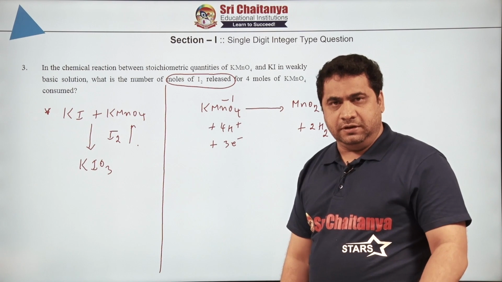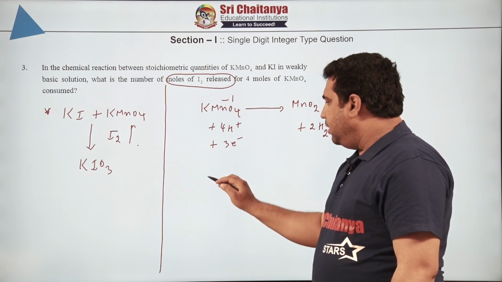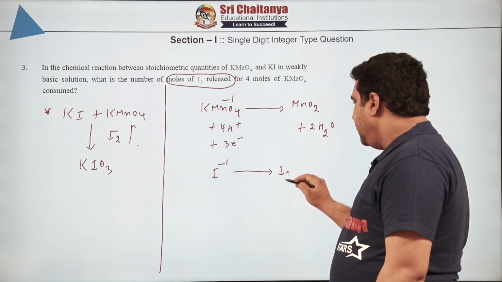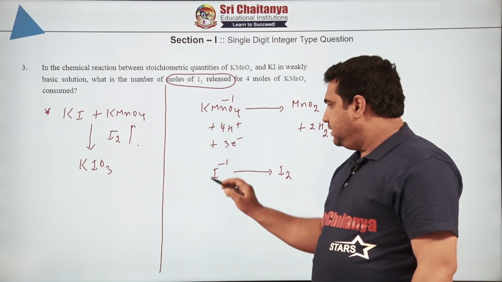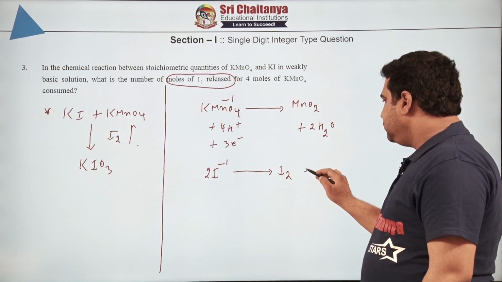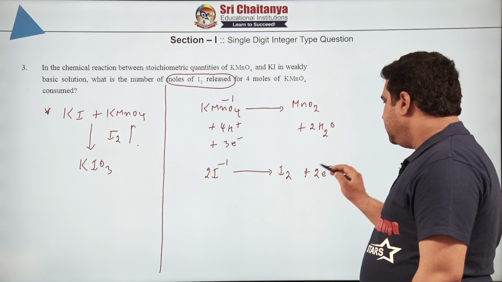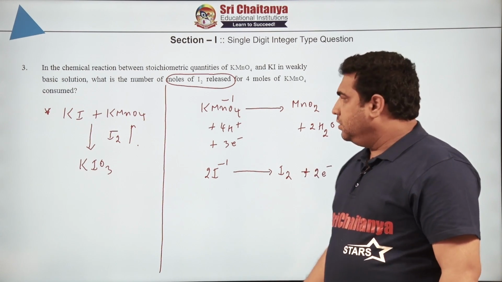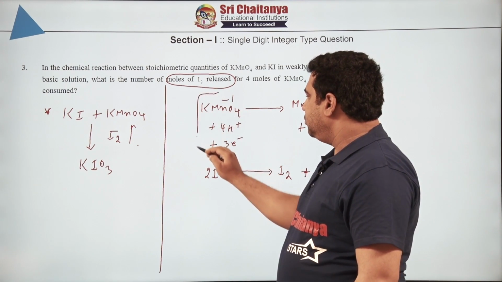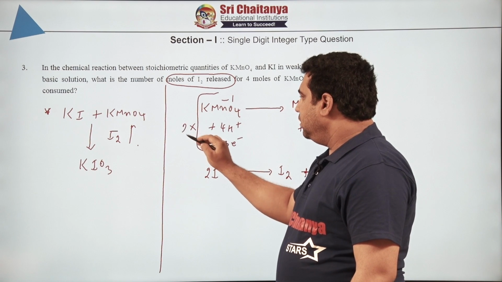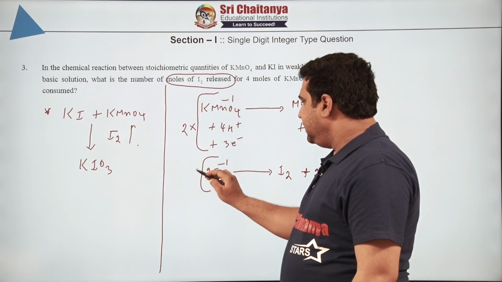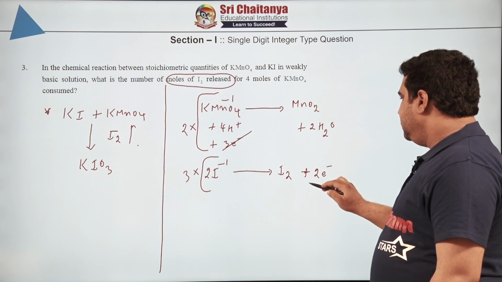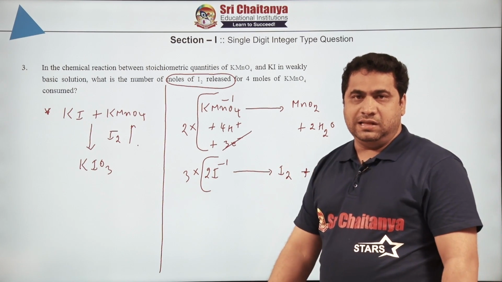This becomes equation 1. Then what about iodine? So iodide I- is getting converted into what element? I2. For balancing you can write here 2, and here what is released? 2 electrons are released here, right. Now we know that to cancel out the electrons you can multiply this by 2 and this by 3, yes or no? 2 3s are 6 and 3 2s are 6, electrons are cancelled out.